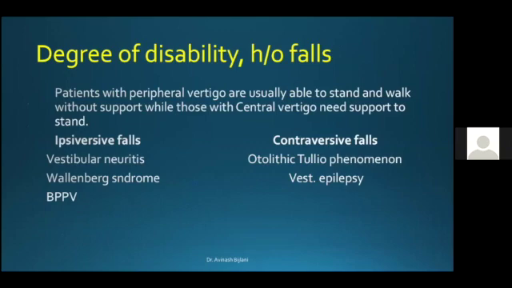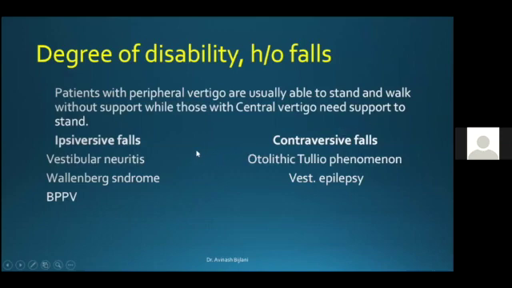Patients who suffer from peripheral vestibular disorder are usually able to stand on their own and they can walk without much support. While those coming with a central vertigo are the ones who by and large always need some support to be able to stand or walk. So that can also help us differentiate between a central vertigo and a peripheral vertigo, whether the patient is able to stand or walk on his own without support, or the patient needs support to stand up.